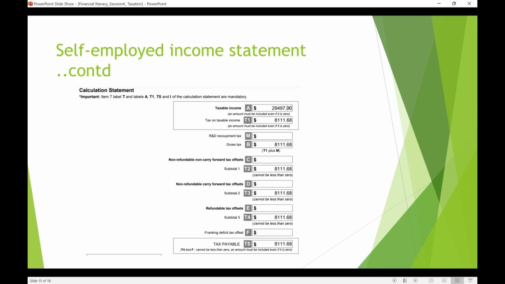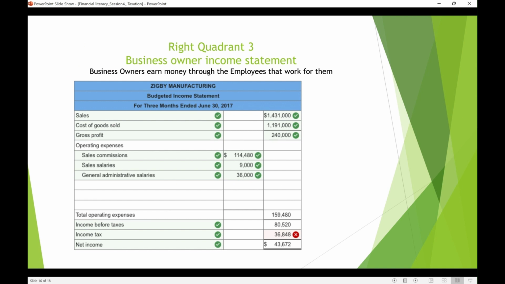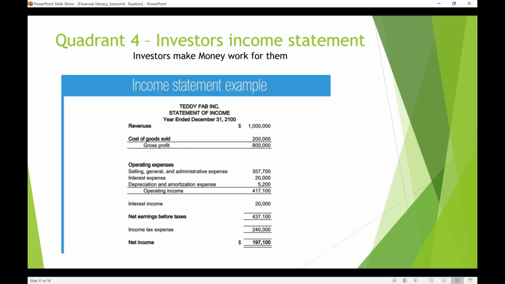So initially the employed paid around 22% or 23%, and the self-employed about 25% approximately. This is how the difference is. And the businessman, he even pays less actually, but we're just giving a ballpark. He puts in sales, cost and expenses, and he's an employee of his own business, so he takes his salary as well, and then he has to pay tax on his salary as well. That's how he gets net income.